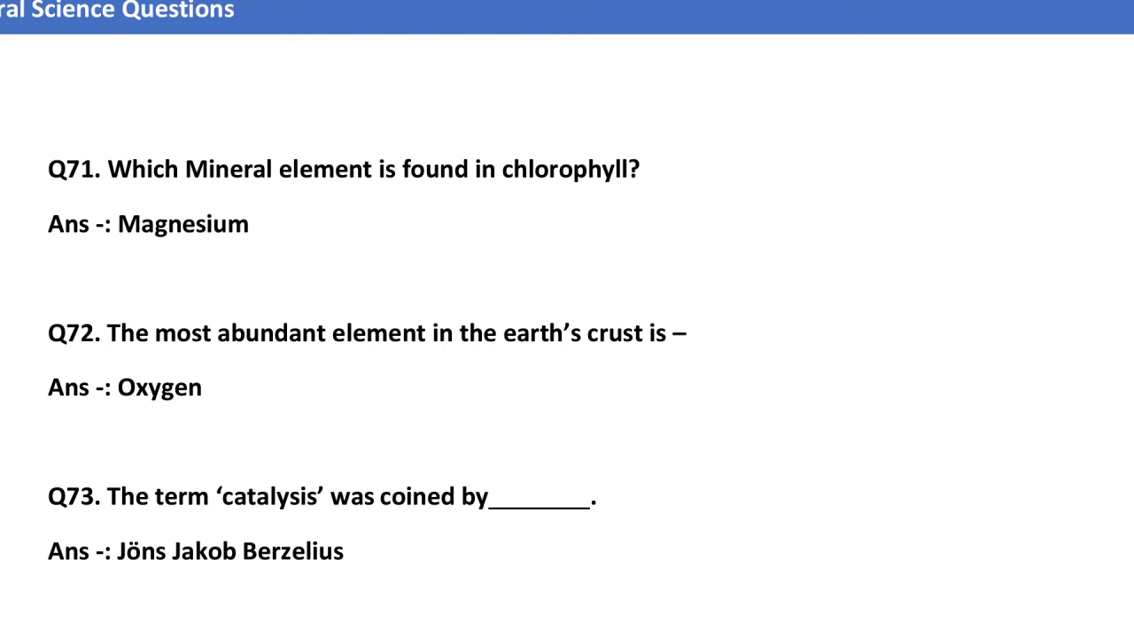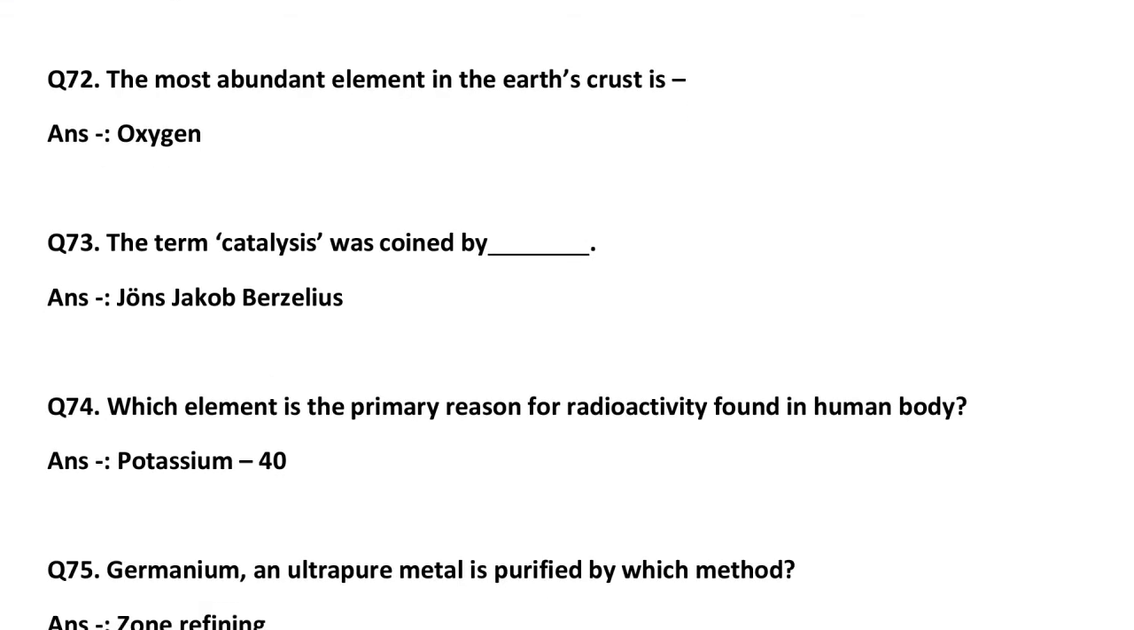Which metal is found in chlorophyll? That is magnesium, a metal found in the chlorophyll in plants. The most abundant element in the earth's crust is oxygen. Question 73, the term catalyst was coined by which scientist? That is John Jacob Berzelius, J.J. Berzelius, who coined the term